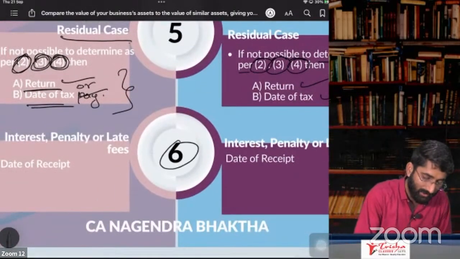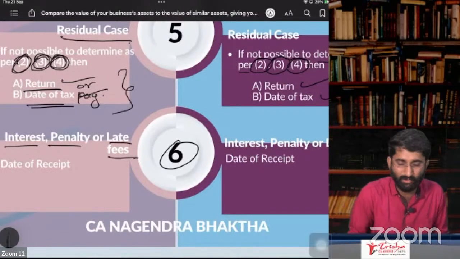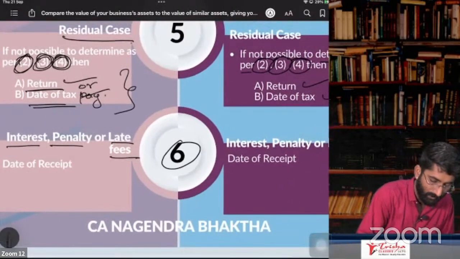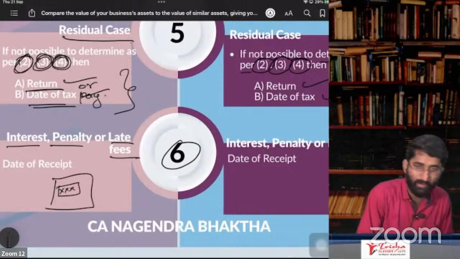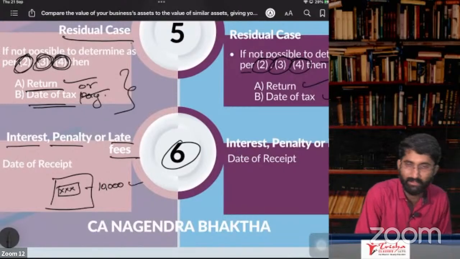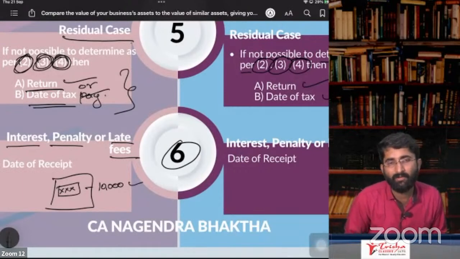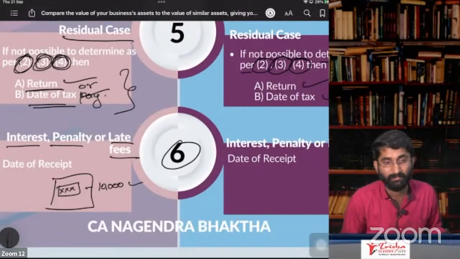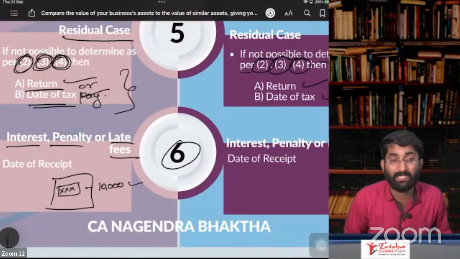Last one is in case of interest, penalty and late fees. If you are receiving any interest which is not there in the invoice, for example, this is the invoice, and I write that this is the value of the invoice, example 10,000, including GST. That is the value you have to pay, but you are not paying. 30 days, 40 days, 50 days pass. Now I start calculating the interest. Tomorrow, when you are paying, you have to pay the interest as well.